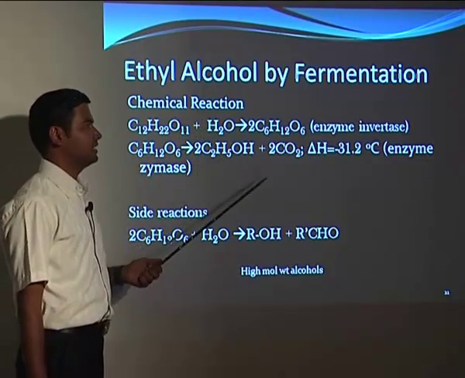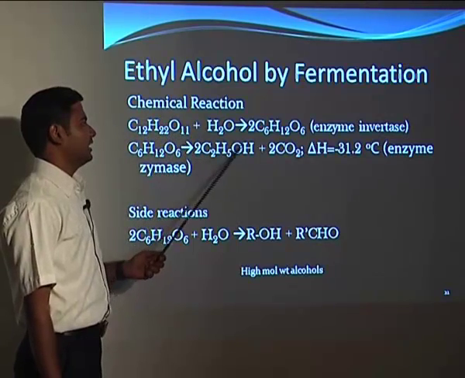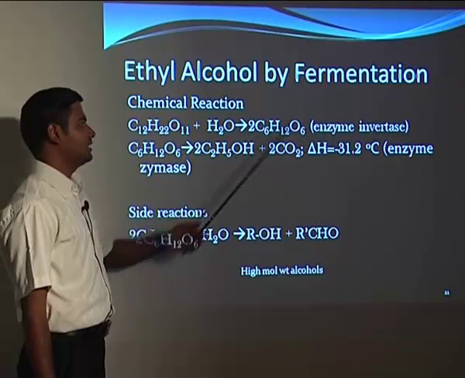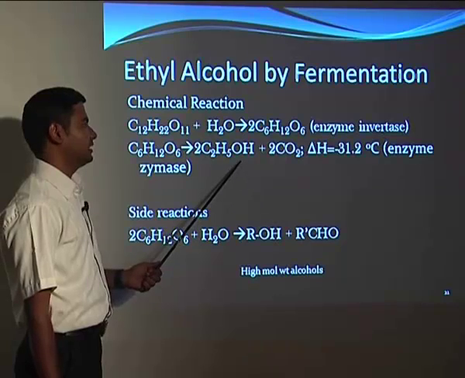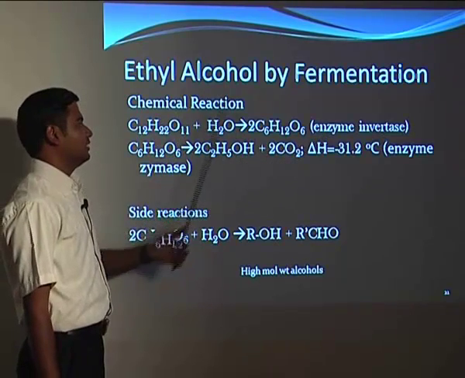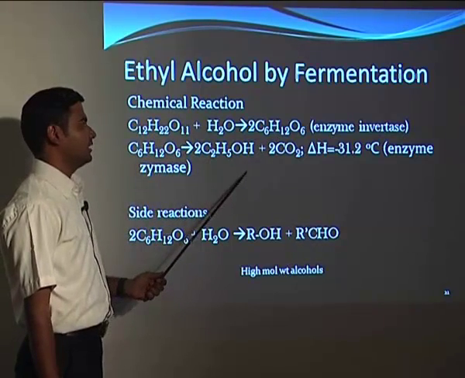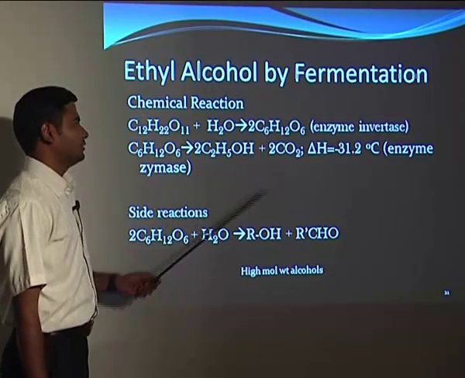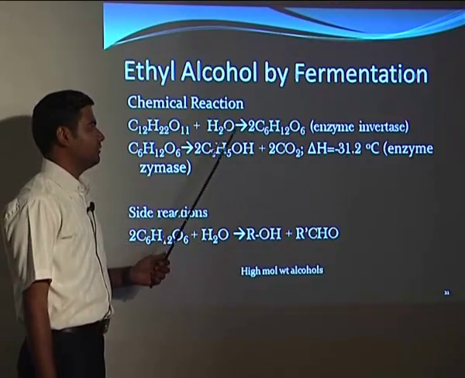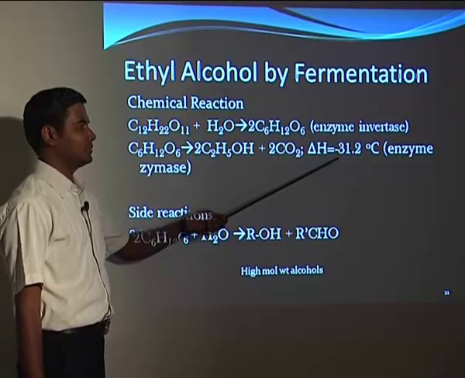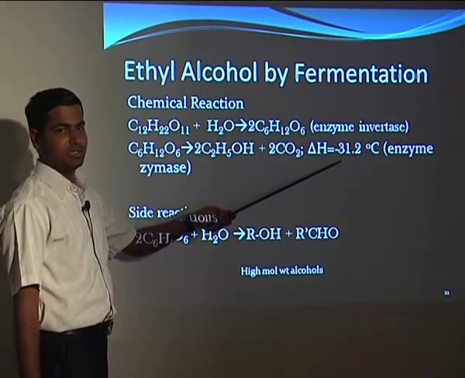So if you see the reaction, we already know it. Here we are using sucrose as the substrate, and we have the enzyme invertase, which gives the carbohydrates that can be fermented into ethanol. The enzyme invertase inverts the sucrose into the normal sugars, and the normal sugar is fermented into ethanol with the help of the enzyme zymase. This is an exothermic reaction and it will evolve heat. So in fermentation we have to keep an arrangement for cooling. The temperature rise appearing in the fermentation we should remove with the help of cooling.